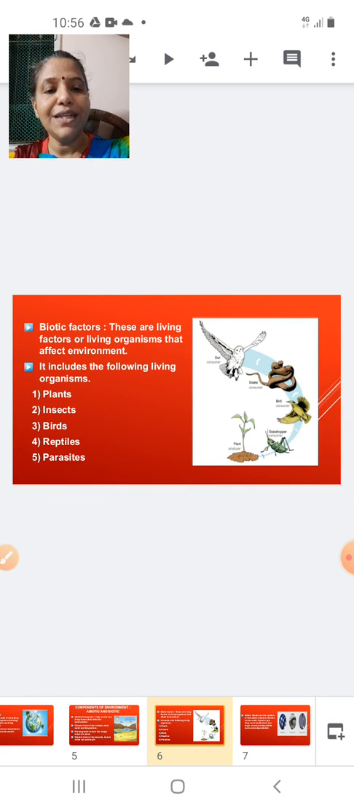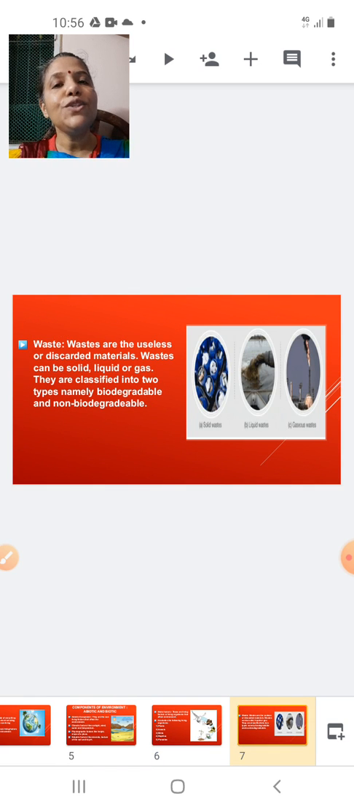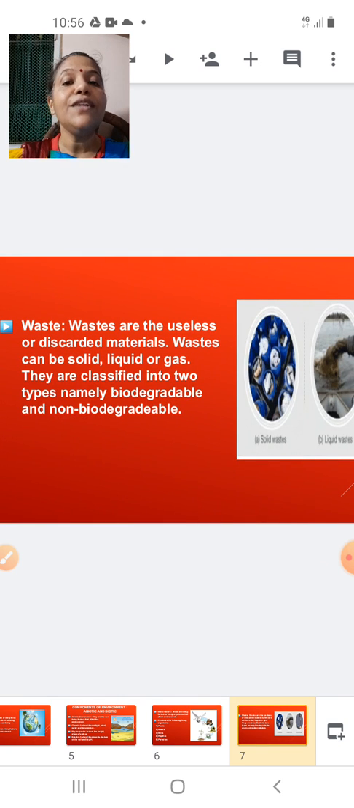So that was regarding the biotic factor. Now let us go to the next part, that is the waste. Now a waste is a part which pollutes our environment, which harms our environment. So what is basically a waste? The waste are the useless, unwanted, discarded materials.